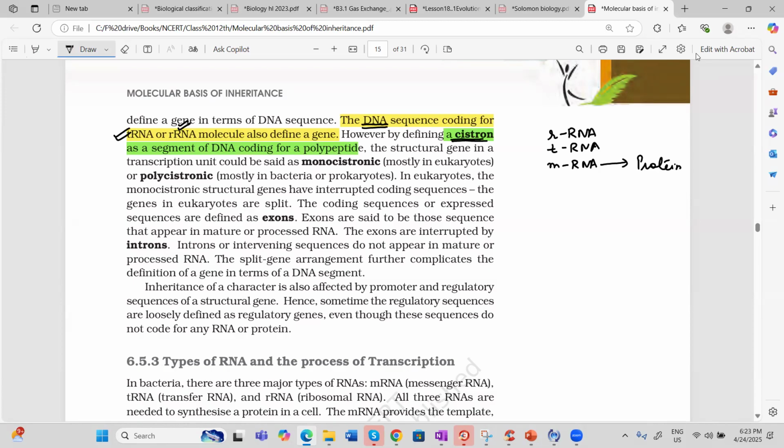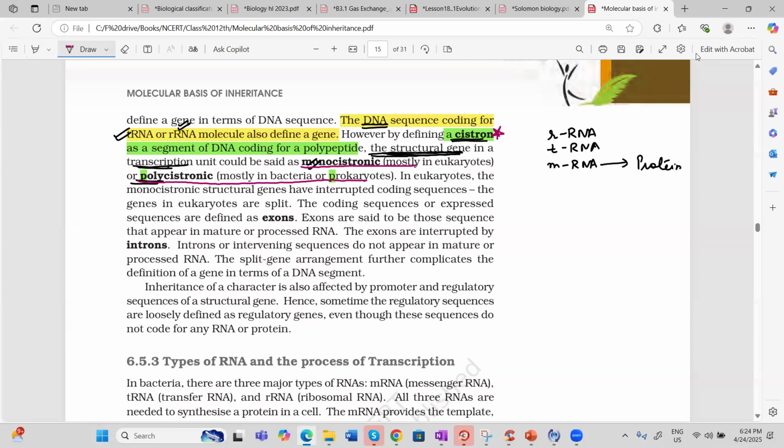So basically, structural genes which are present in the transcription unit can be monocistron, meaning they make only one type of polypeptide, generally in eukaryotes, or they can be polycistron. P for prokaryote, P is for polycistron. Learning tip: P for prokaryote, P is for polycistron. So a structural gene can be monocistron in eukaryotes, or it can be polycistron in bacteria or prokaryotes. So what is cistron? Please learn: cistron is a segment of DNA which codes for polypeptide.